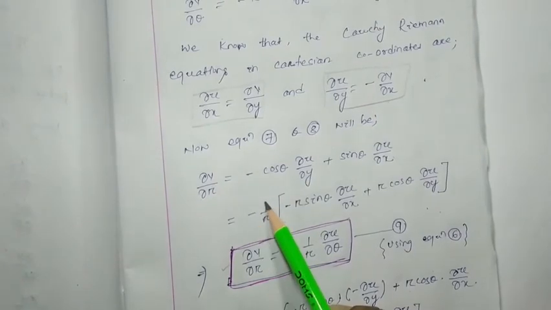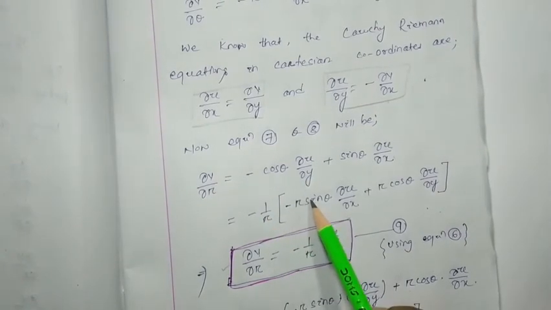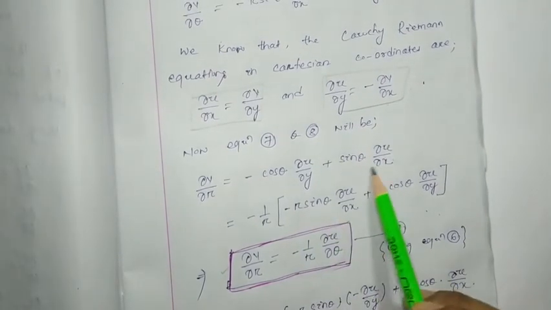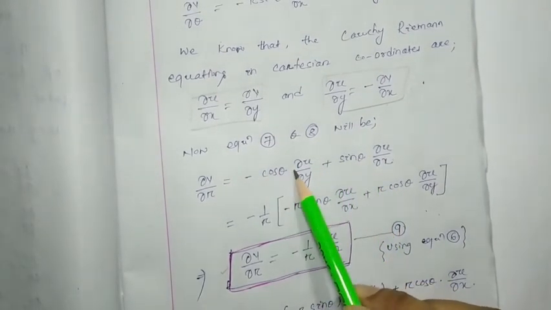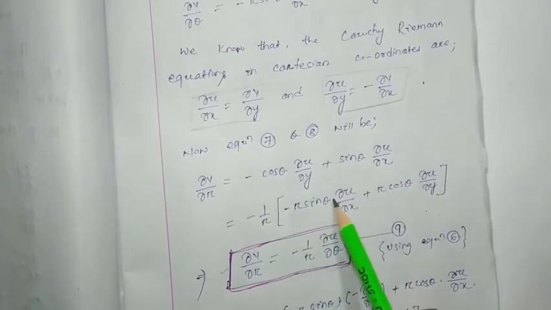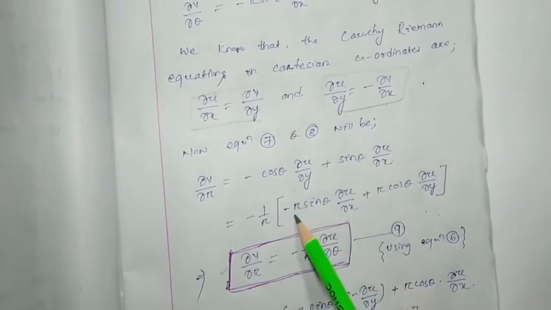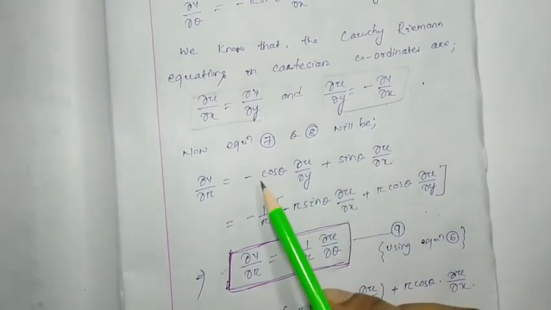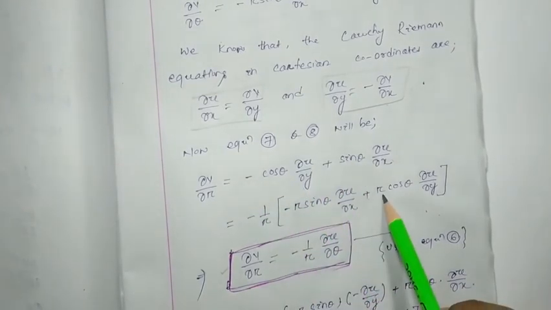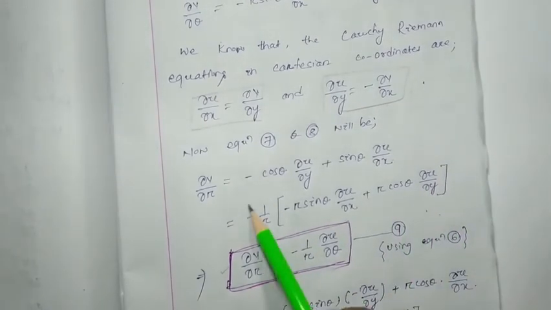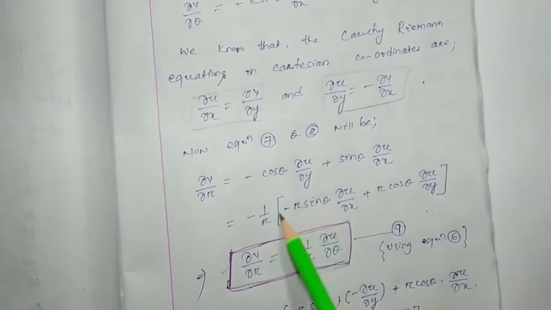So this will be minus 1 by r and minus r. This term I wrote first and this term I wrote second. So minus r sin theta del u by del x, this term I took as the first term. Then this will be plus r cos theta del u by del y. You just multiply minus 1 by r with this term.